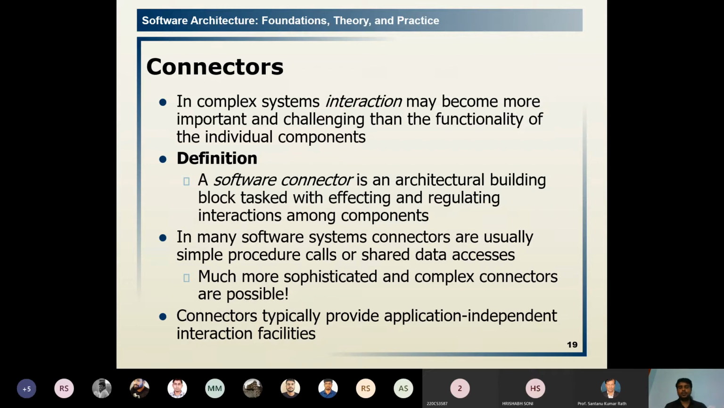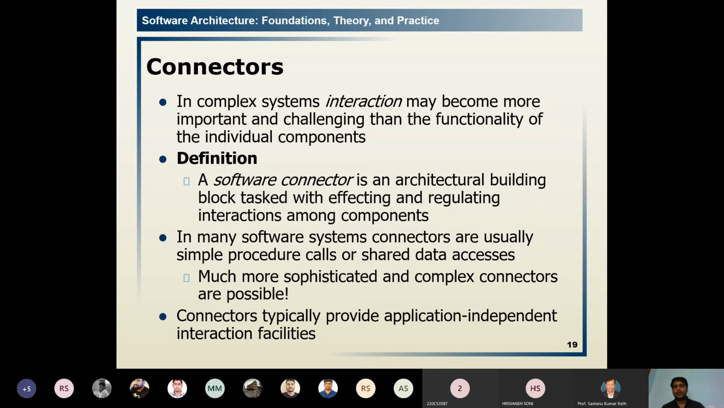In many software systems, the connectors are usually simple procedure calls. By using that command, we are sending some signals, or the shared data access. Shared data access means multiple components can access the shared data directly. If it is not shared data, we need a command. By giving the command, we can access the data, or by sharing it in a public place, we can access the data.